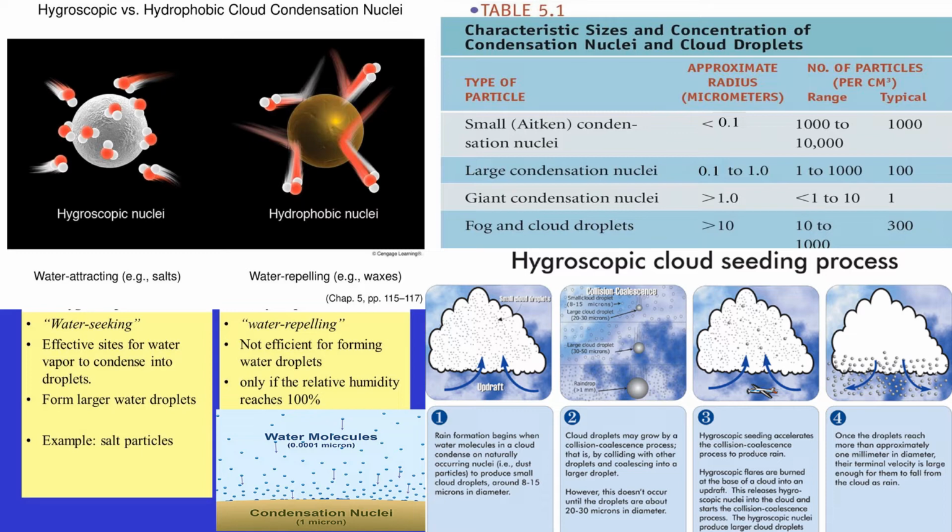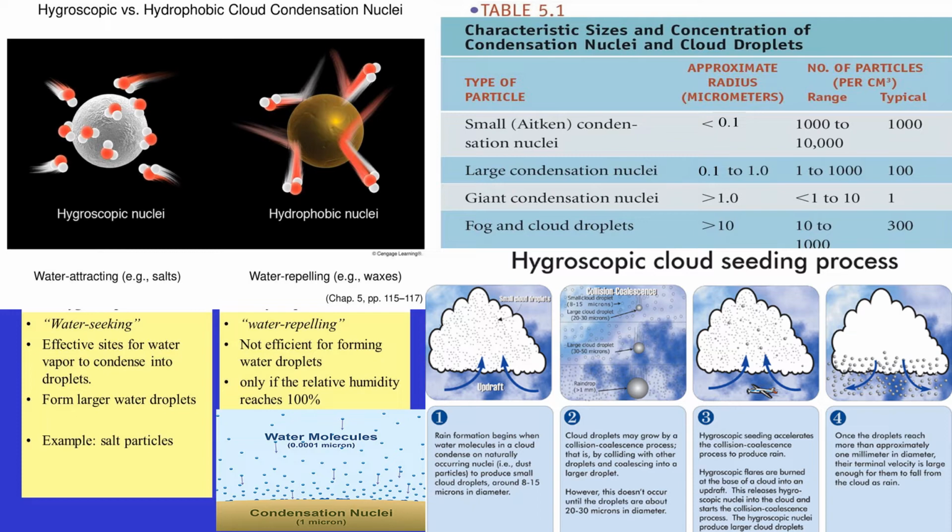Ocean salt is hygroscopic, as is common table salt. In humid weather, it is difficult to pour salt from the shaker because water vapor condenses onto the salt crystals, sticking them together. Other hygroscopic nuclei include sulfuric and nitric acid particles.